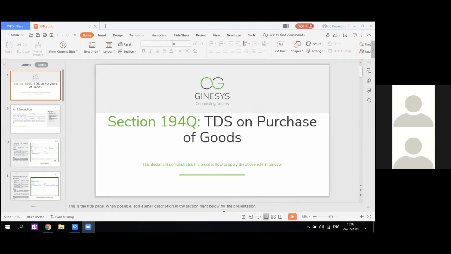Is the screen visible? Yes, Vishal, it's visible. So let's start.